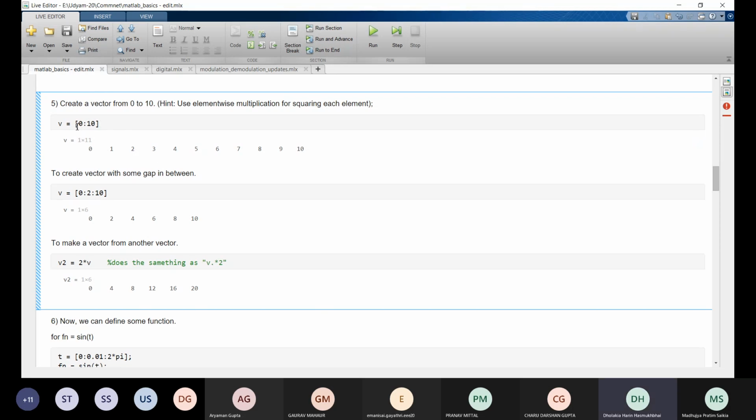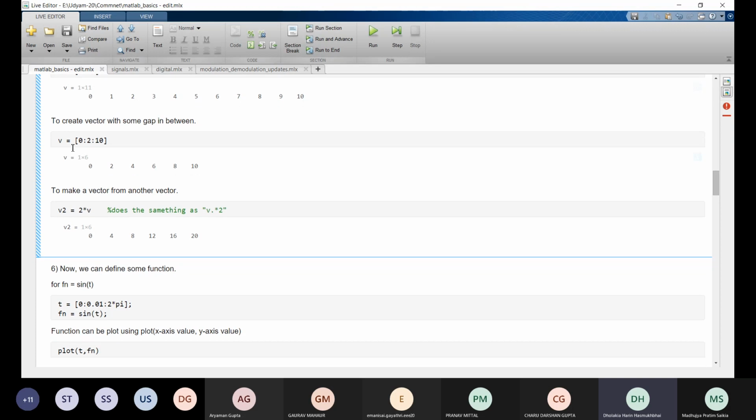We can define a row vector from values 0 to 10 using this syntax: v equal to, in square brackets, 0 colon 10. So v has values from 0 to 10, and each value is incremented by 1 because we haven't put any gap.